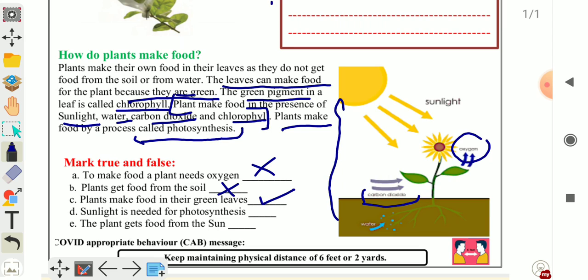Sunlight is needed for photosynthesis. Very true. ये भी सही है बच्चों. The plant gets food from the sun. No. Plants prepare their own food by the process of photosynthesis.